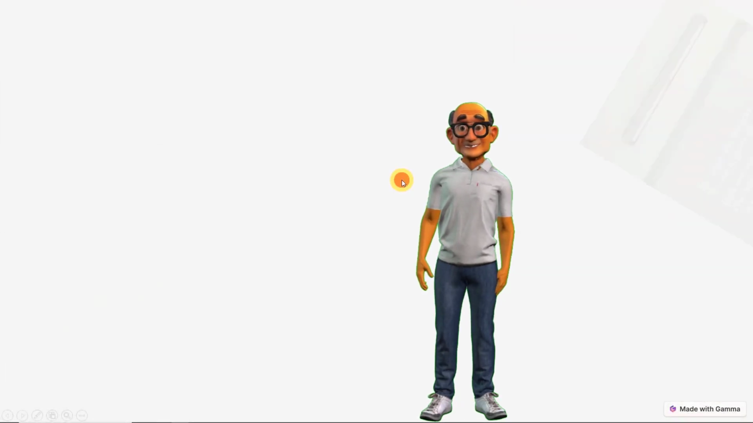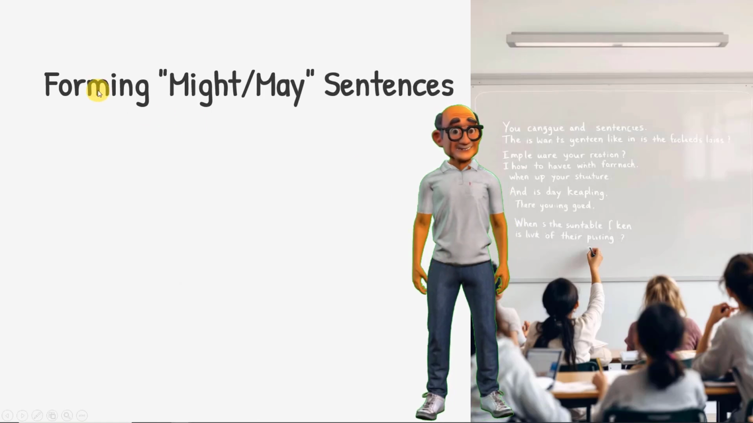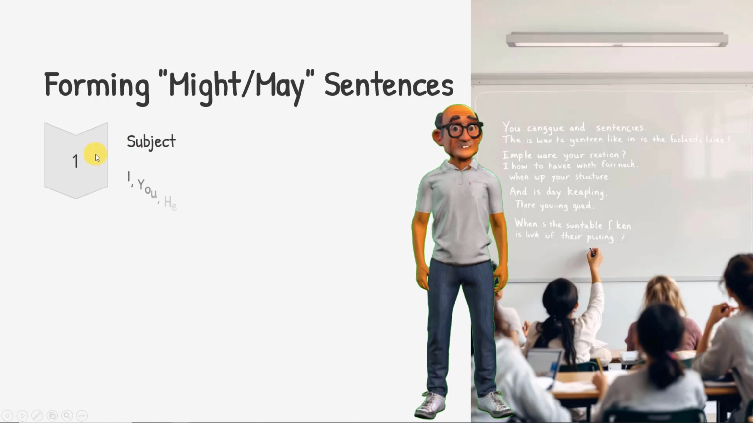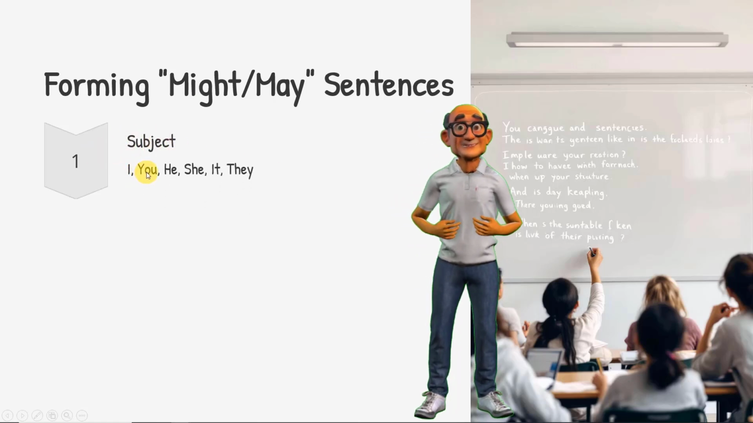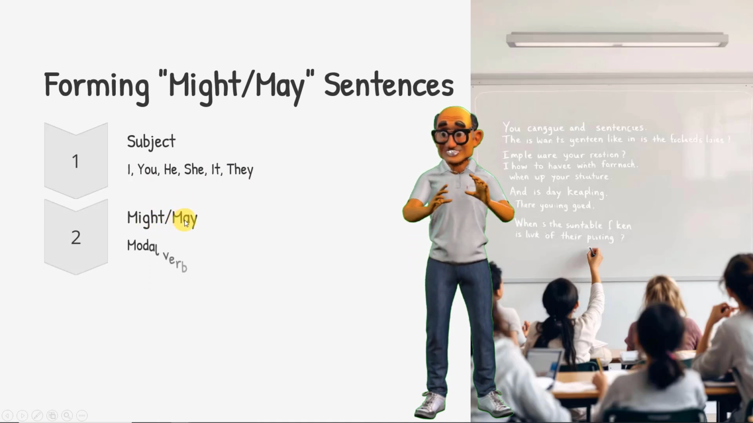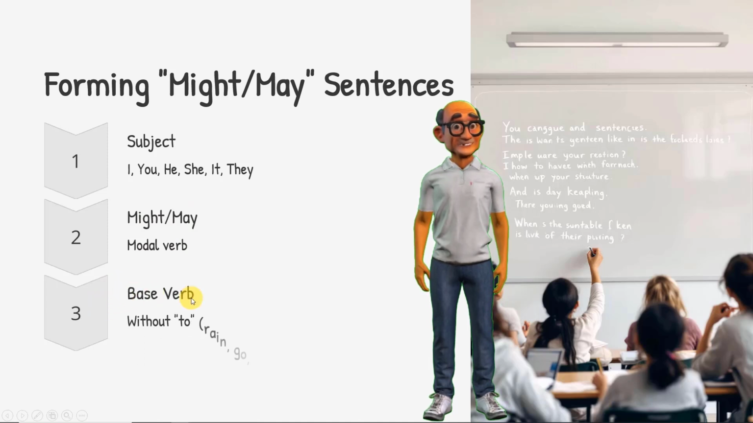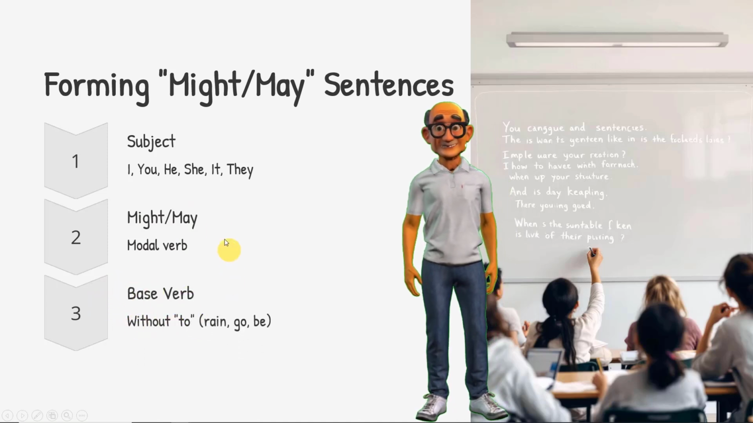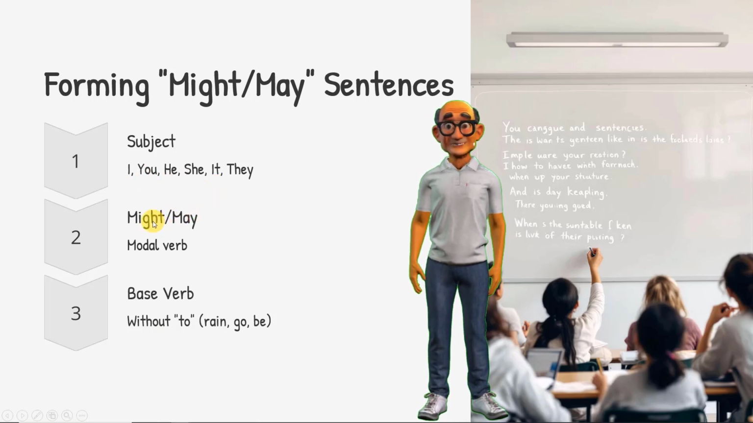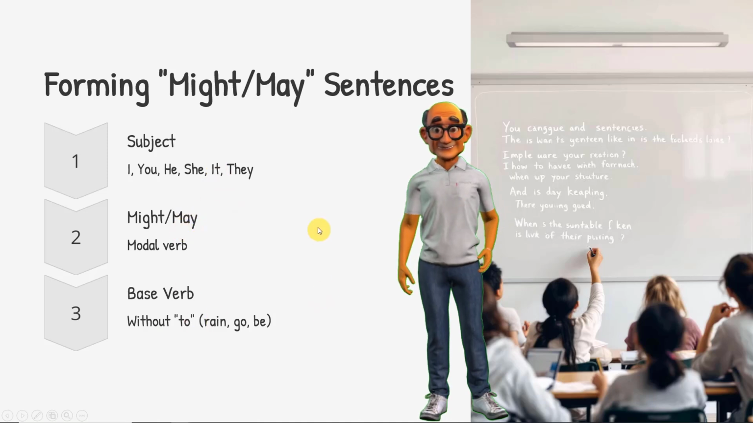Okay, now let's have a look at forming might or may sentences. Righto, let's look at it. Firstly, the subject, I, you, he, she, it, they. Secondly, might or may, the modal verb. Thirdly, the base verb without to, right? For instance, it might rain today, or it may rain today.